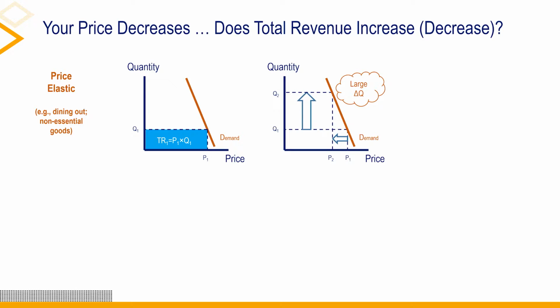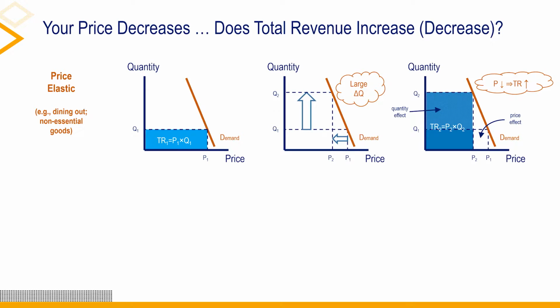The price change is associated with a large change in demand from Q1 to Q2. When small changes in price are associated with large changes in demand, we call this elastic demand. It is typical of non-essential product categories, such as dining out at a restaurant. What happens to total revenue? The panel on the right shows that total revenue increased. The rectangle representing the new total revenue is much larger than the one on the panel on the left.